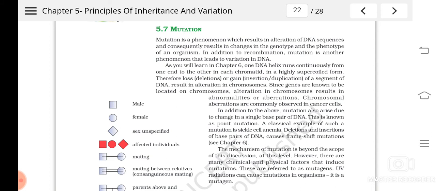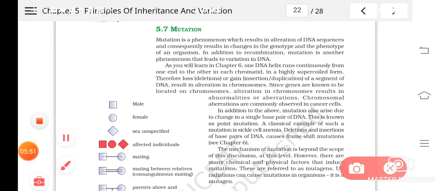Insertion, a new part is inserted, which was not normal in that particular DNA. Or sometimes the same fragment gets duplicated, one more copy will be there. So all this will result in chromosomal aberrations, or chromosomal mutations.